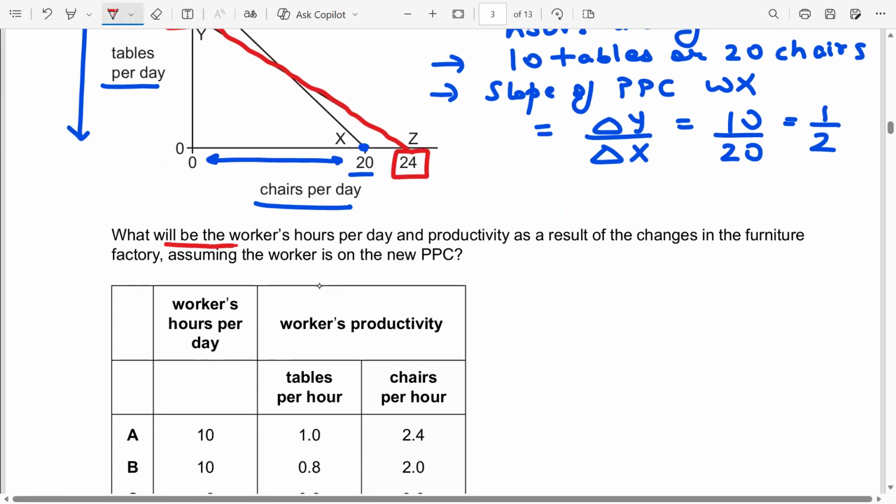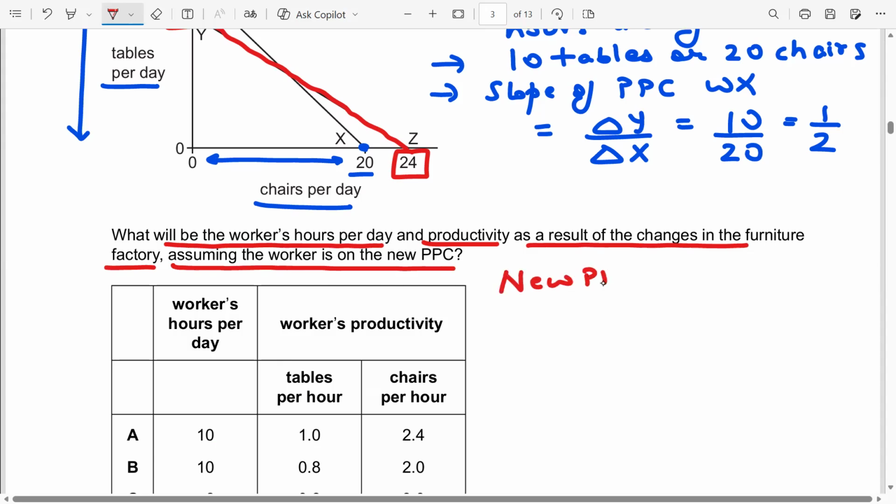What will be the worker's hours per day and productivity as a result of changes in the furniture factory, assuming the worker is on the new PPC? On the new PPC, you can either produce 8 tables or 24 chairs.